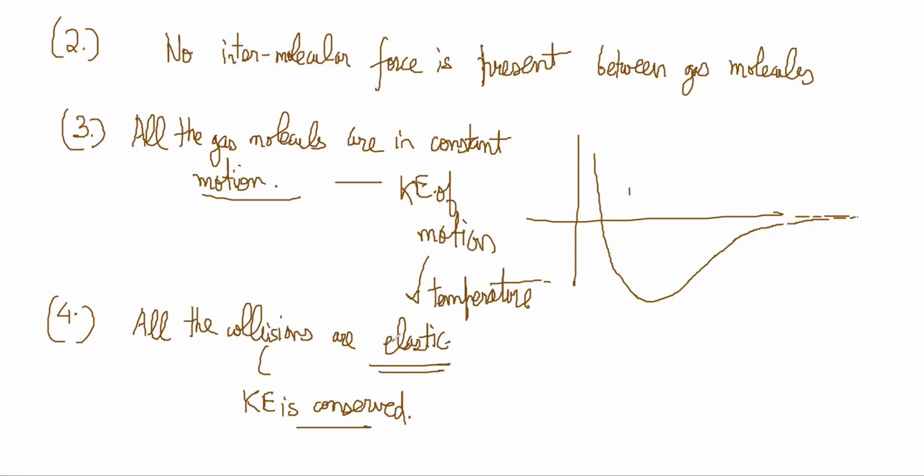So now, these four assumptions are enough to build the entire theory of this chapter. The derivations of some of the results we'll not see because it is there in the book. You can just read it. It's not difficult. It is in volume 2 of HCV, in chapter 26 or 27, Kinetic theory of gases.